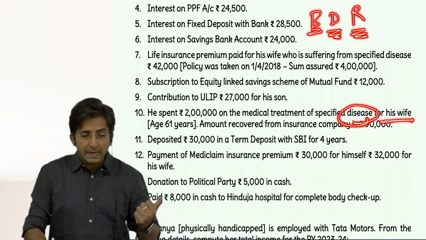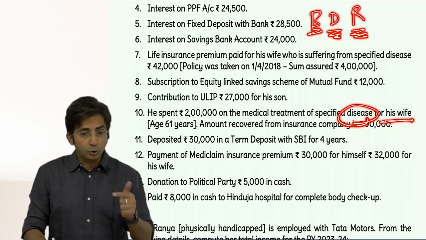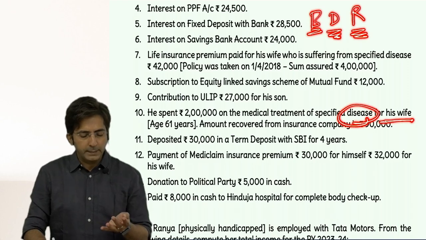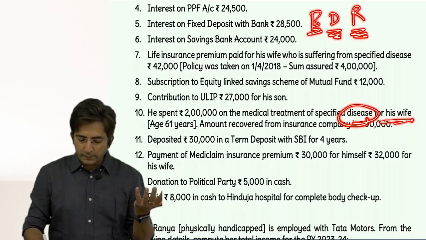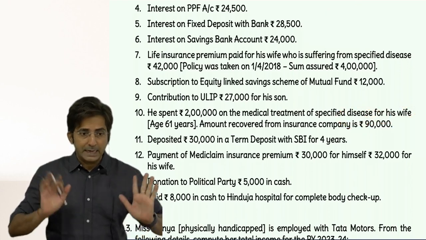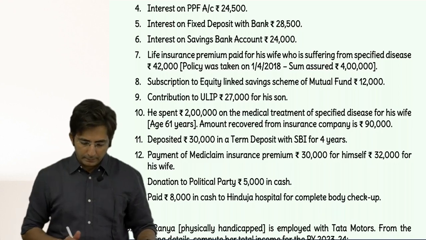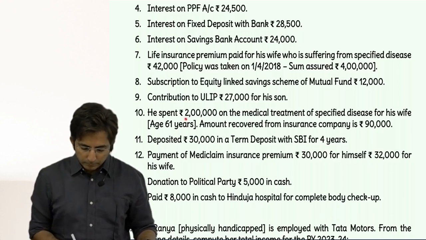Whenever the problem is silent about dependent, we have to assume dependent. And BDR, R stands for relative. It should be a relative only. And who is a relative over here? Spouse, children, parents, brother, sister. So spouse means wife. So all the conditions are satisfied. But will you take maximum 40,000 or 1 lakh? 1 lakh.